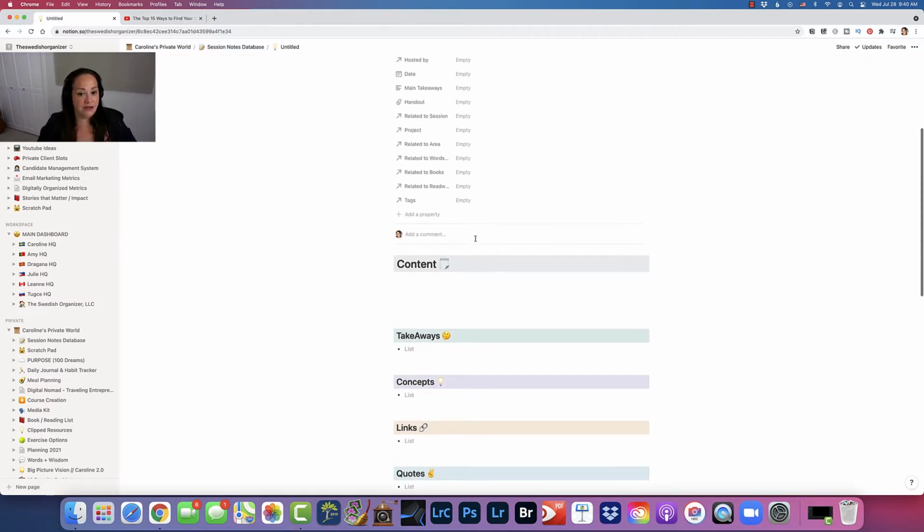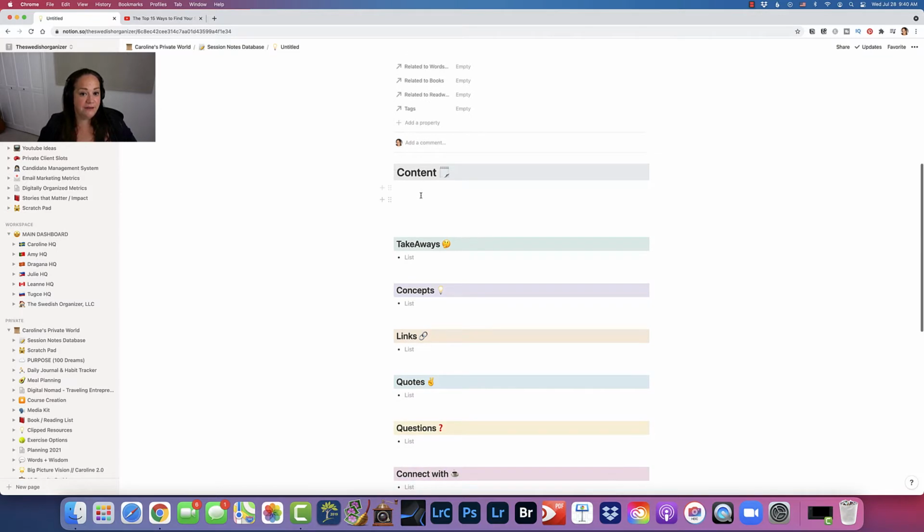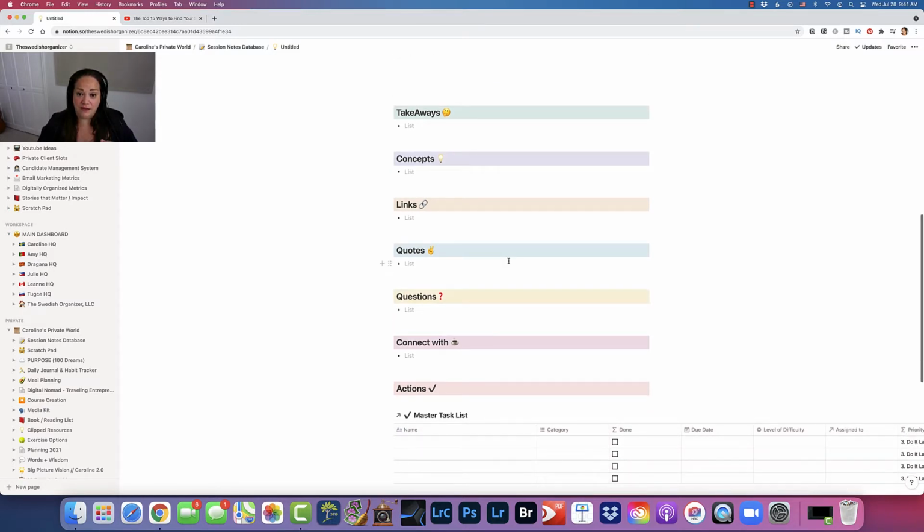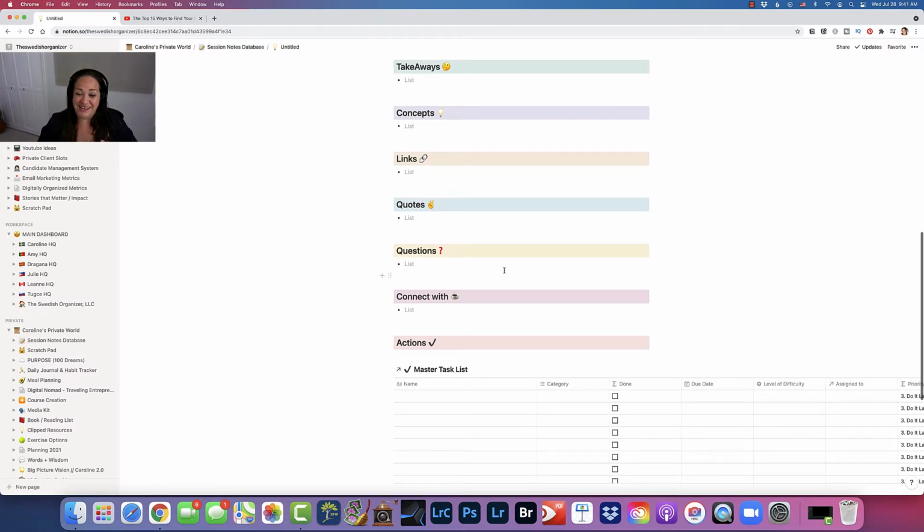And then down here is where I have the content, the takeaways as I'm taking notes during the session. This is what I fill in, right? So I put the main content here. I do the main takeaways at the end. Concepts that I learn that may be new to me, I write down what those are here. I put links that I want to check out right here. Any quotes that come out of the session. Questions I have and maybe the answer that the instructor gave.